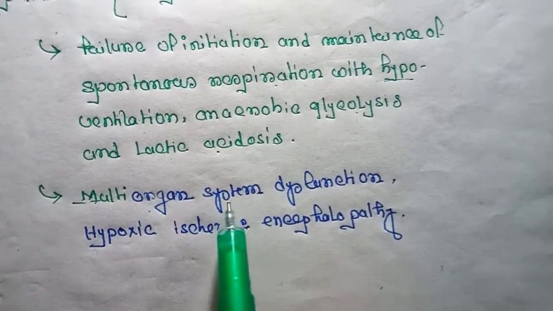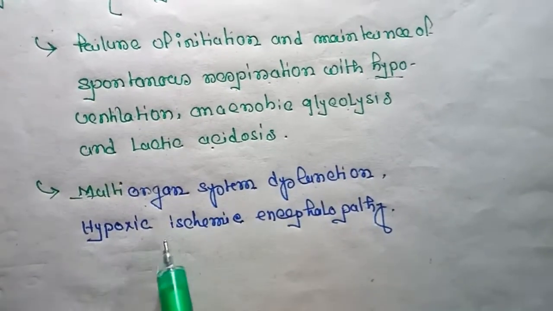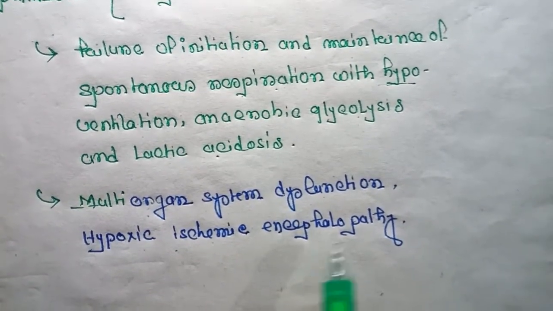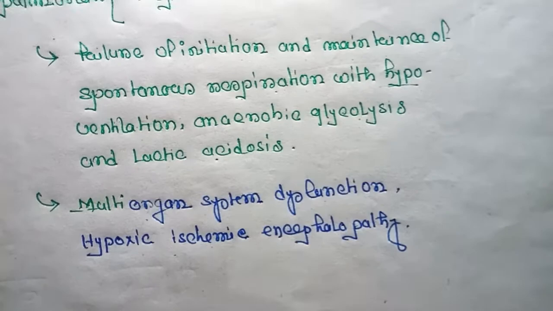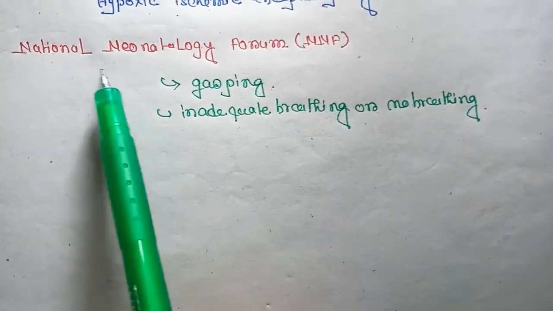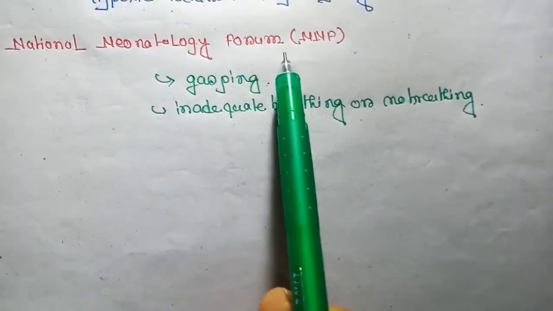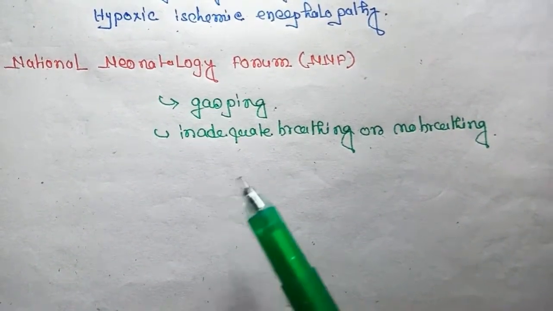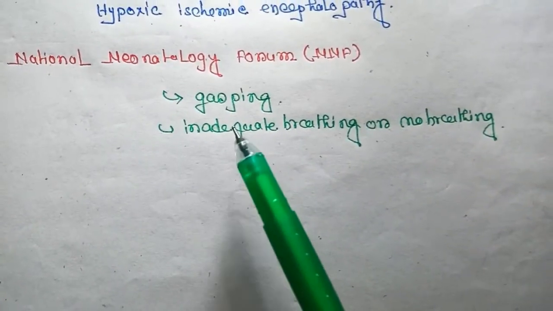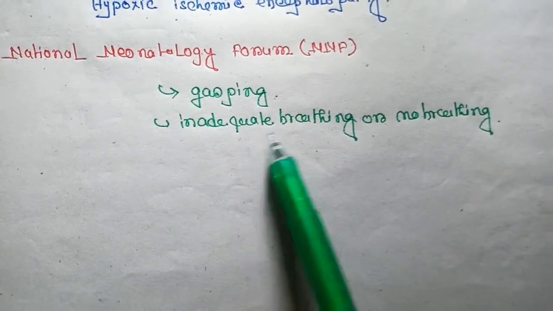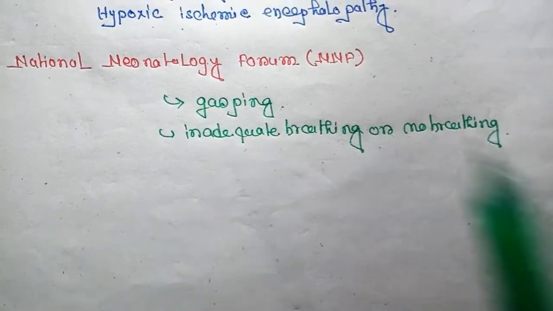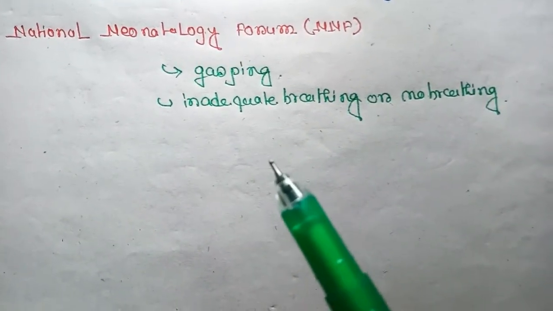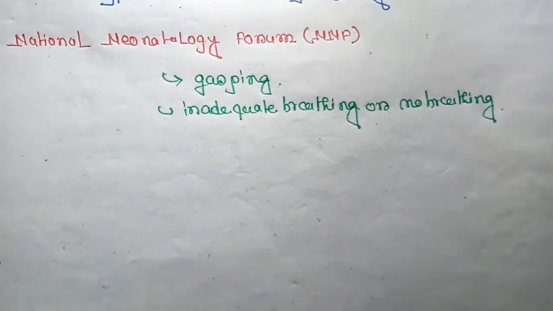Multi-organ system dysfunction and hypoxic ischemic encephalopathy may also occur as a result of birth asphyxia. The National Neonatology Forum of India has suggested that birth asphyxia should be diagnosed when the baby has gasping and inadequate breathing or no breathing, corresponding to a 1 minute Apgar score of 3 or less.